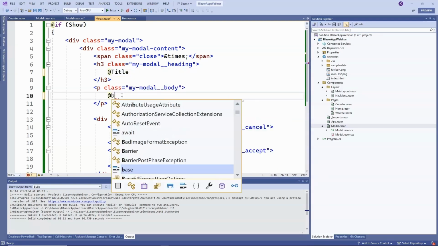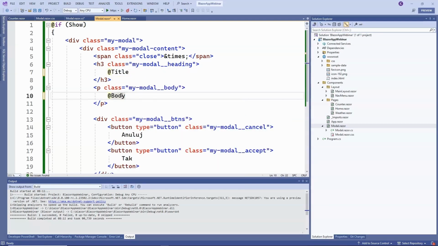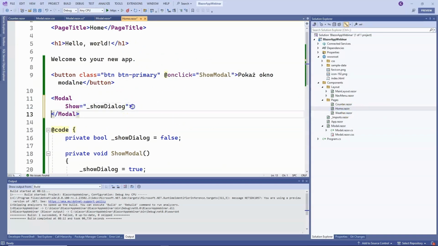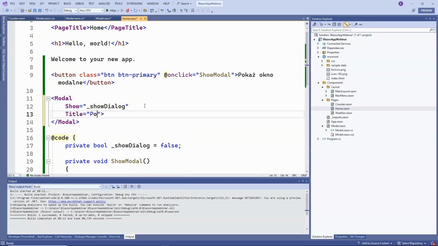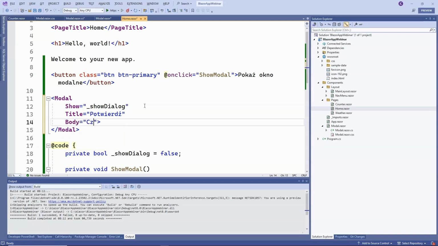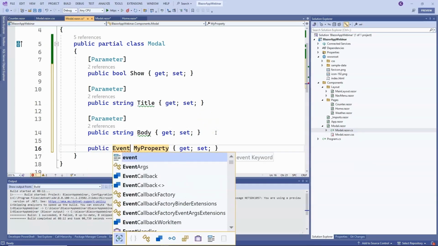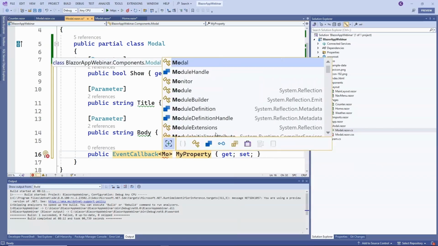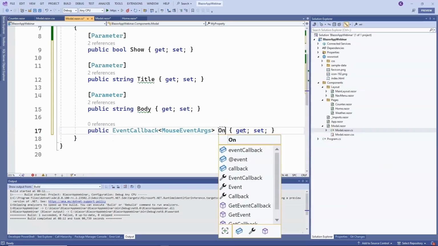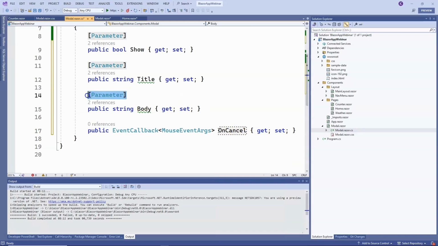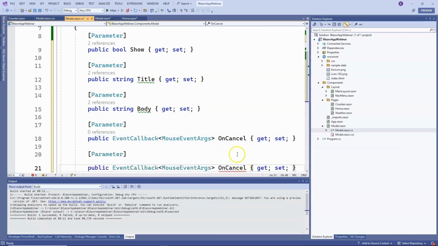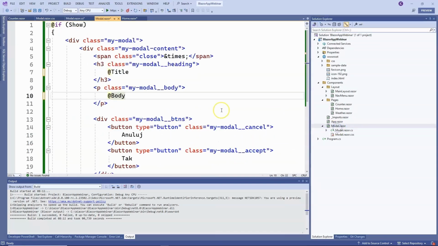We can set these properties right away when calling, meaning we want to pass confirm as the title and are you sure you want to delete as the body. Okay, and besides that, we also need to handle these events, meaning we need to specify what should happen when our buttons are clicked. So we add another property, EventCallback, and the type of object that will be passed. In this case, it will be MouseEventArgs, and here we have the first event, OnCancel, and this will be the parameter, and we'll do the same for the second event, OnAccept.